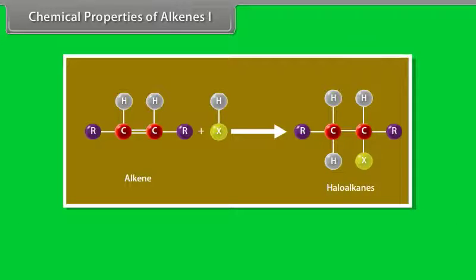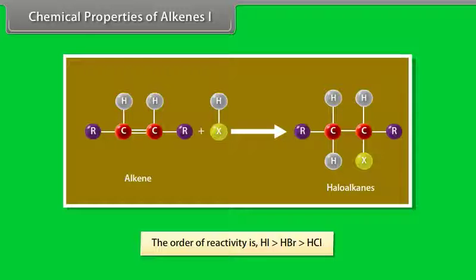Addition of halogen acids. Alkenes with concentrated aqueous solutions of halogen acids give haloalkanes. The order of reactivity is HI is greater than HBr is greater than HCl.